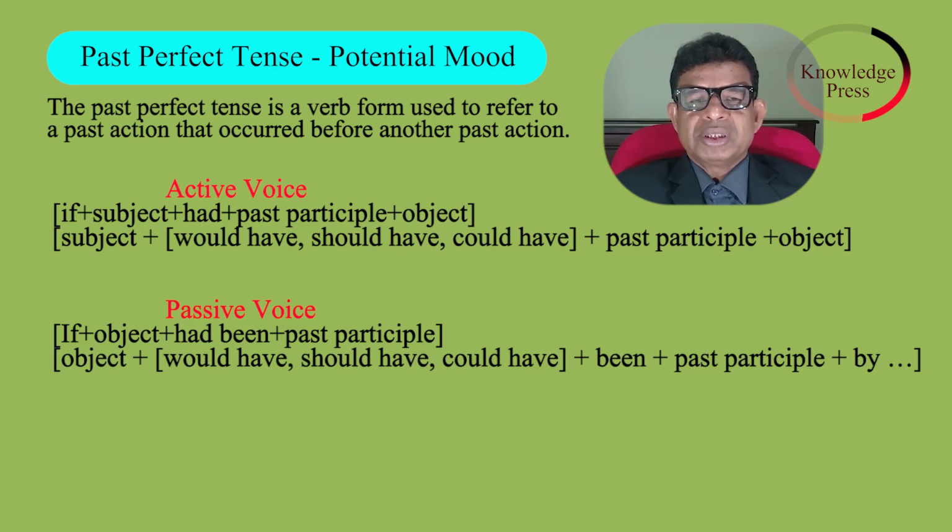Now see the passive voice. First sentence: if, object, had been, past participle. The second sentence: object, would have, should have, could have, been, past participle, by. Now see the first example.